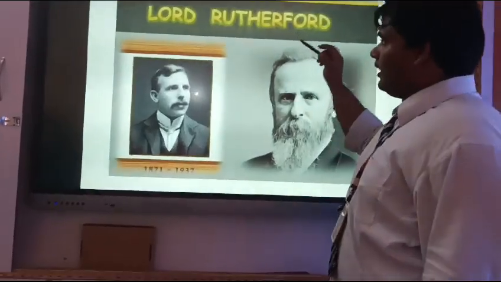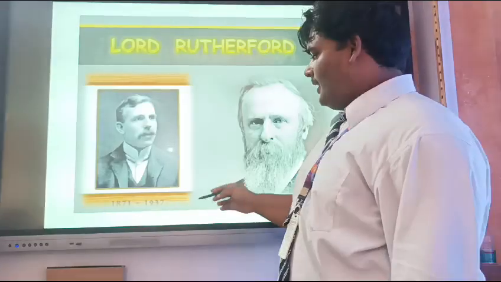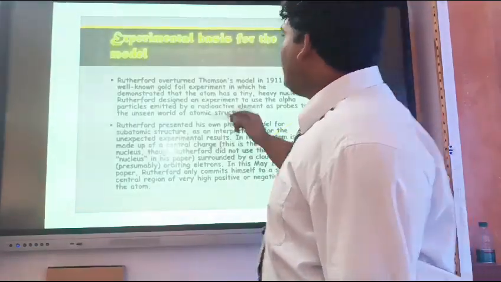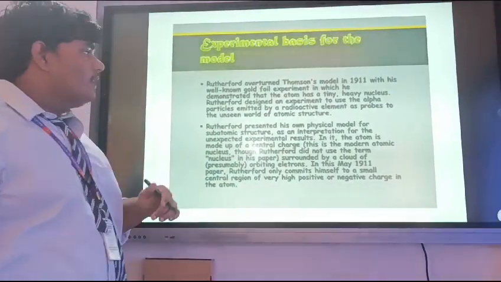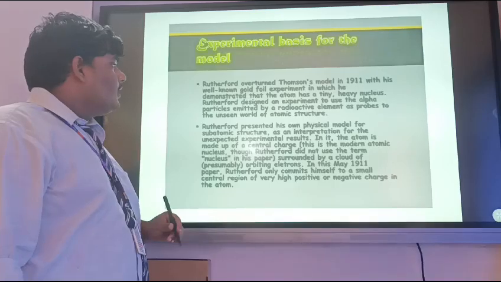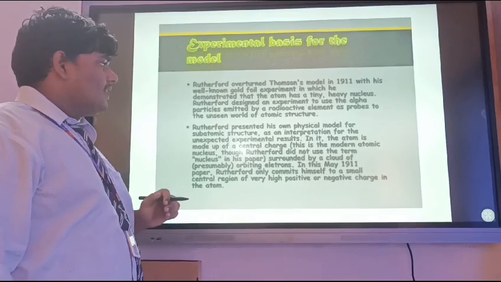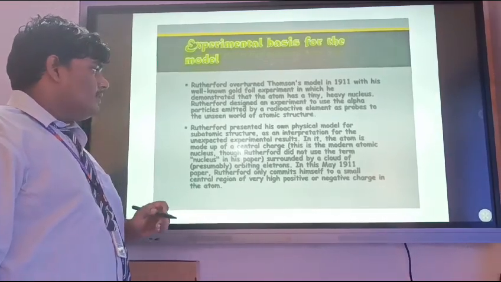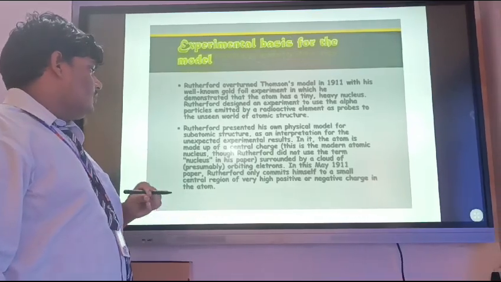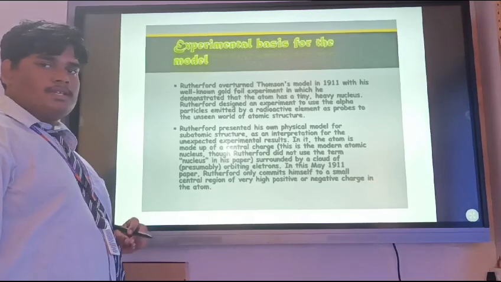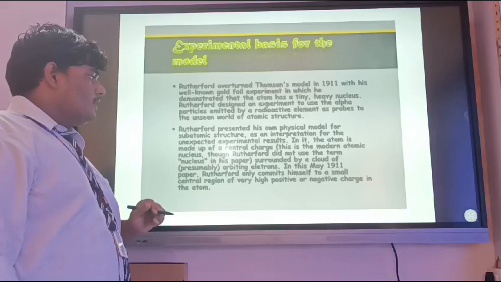He is Rutherford, who was born in 1871 and left the world in 1937. Experimental basis for the model. Rutherford overturned Thomson's model in 1911 with his well-known gold foil experiment, in which he demonstrated that the atom has a tiny, heavy nucleus. Rutherford designed an experiment to use the alpha particles emitted by a radioactive element as probes to the unseen world of atomic structure. Rutherford presented his own physical model for a subatomic structure as an interpretation for the unexpected experimental results.